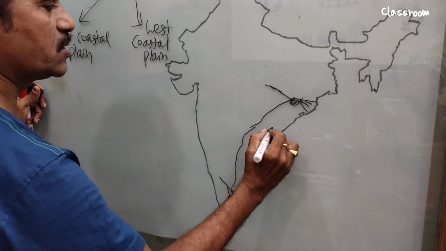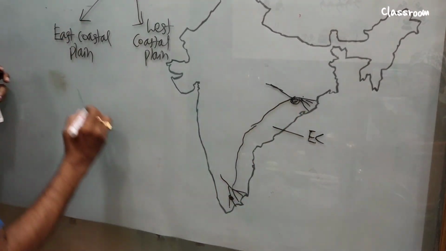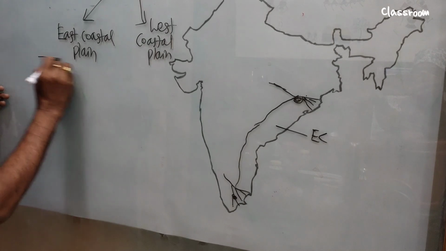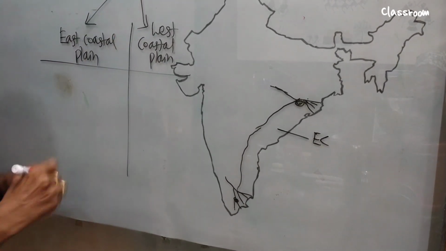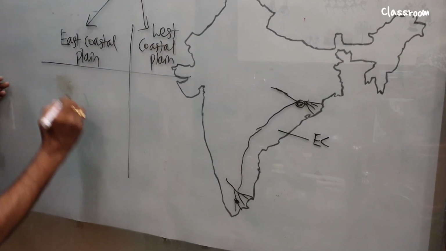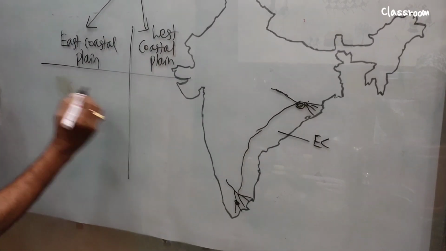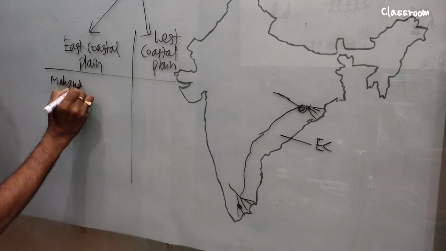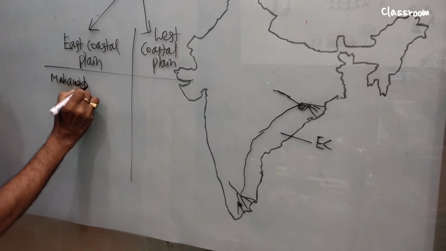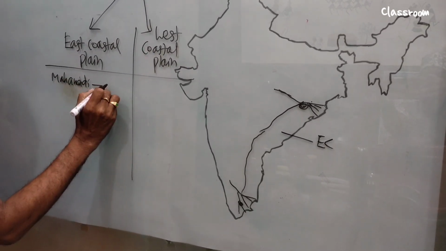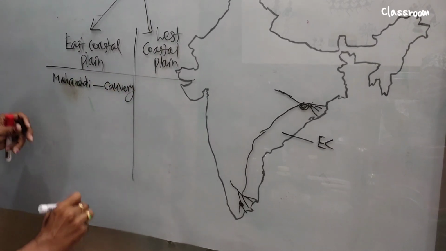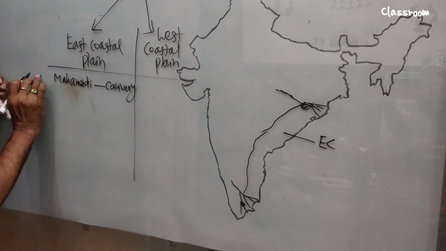Let's try to write the differences in a simple way. The east coastal plain is situated from Mahanadi delta to Kaveri delta. Okay, only key points we have to write.